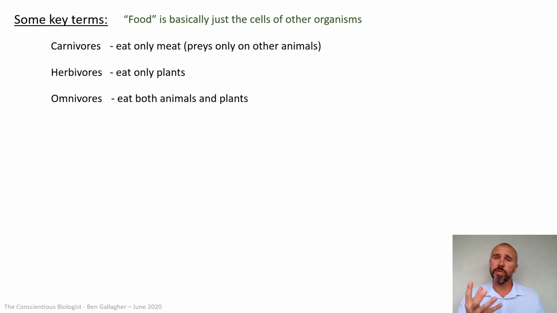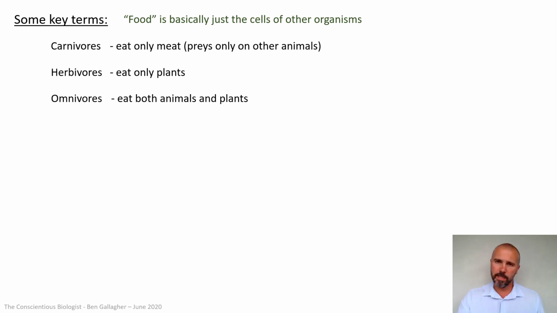So mammals produce milk with which they feed their young. Milk is a secretion. We as humans make other things from milk, like cheese and cream and butter and things like that. But milk is the basis for those foods, and milk is a secretion. Everything else basically is just cells. If you're eating meat, whether that's sausages or burgers or an actual piece of beef or something, that's animal cells. If you're eating lettuce or carrots or potatoes, those are plant cells.